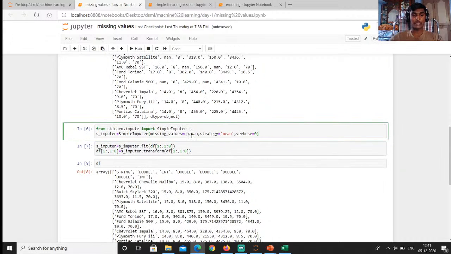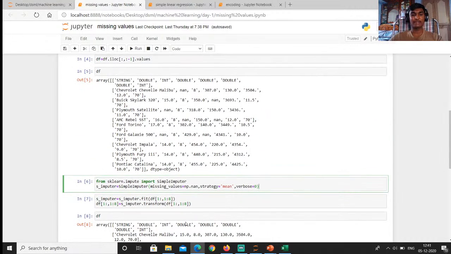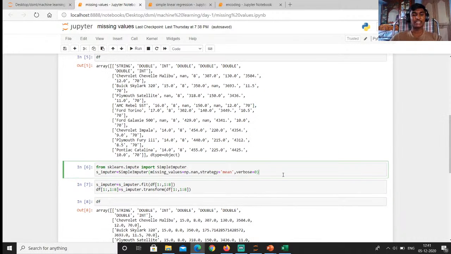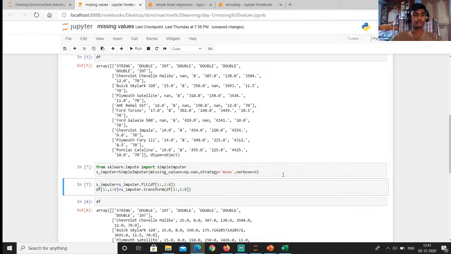In the place of np.nan, you can see the NaN values. We are using the strategy called mean. Mean means taking all the values and computing the average. We can put the average values in there. We can use different strategies also, like median, and we are giving verbose as 0. We are running it.